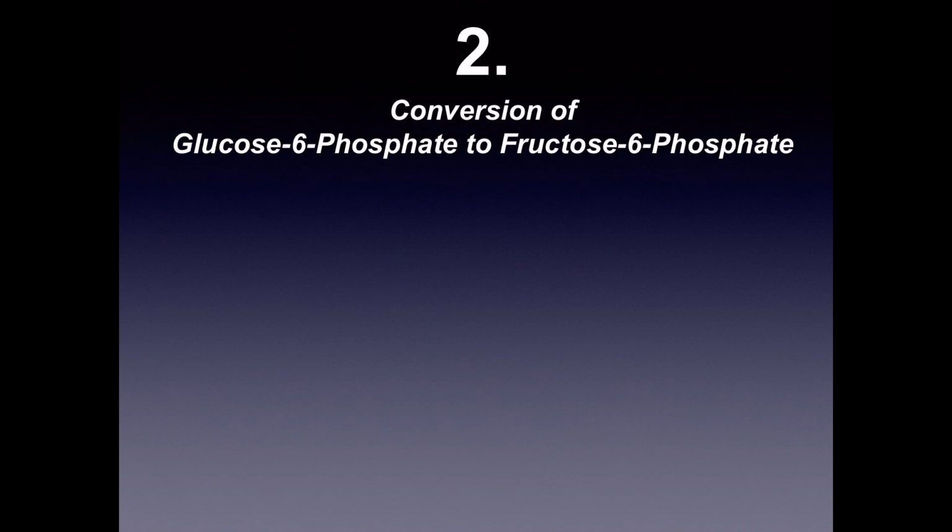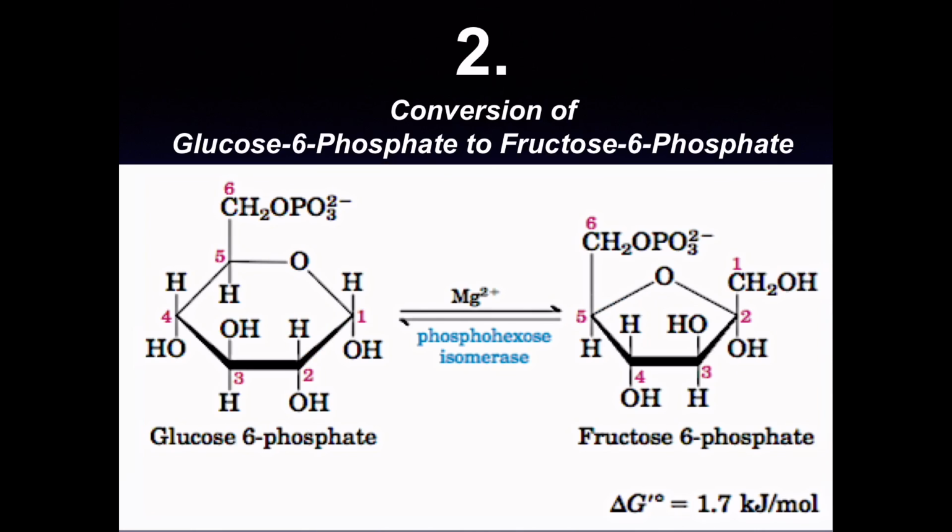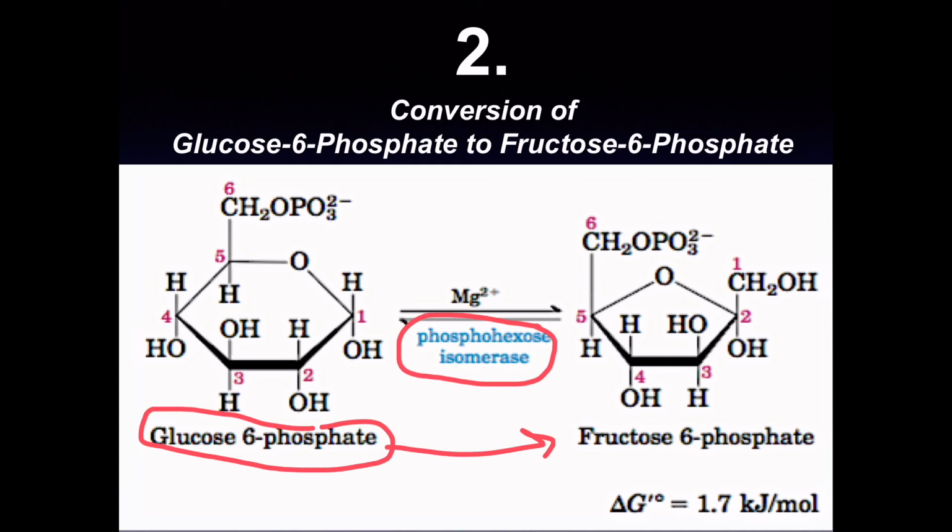Now let us go to the second step. In the second step, glucose 6 phosphate is converted into fructose 6 phosphate. Let us see that reaction. Over here, very important one, phosphohexose isomerase is involved. This enzyme converts glucose 6 phosphate into fructose 6 phosphate. So this is an isomerization reaction where the 6 carbon compound glucose is converted into a 6 carbon fructose.